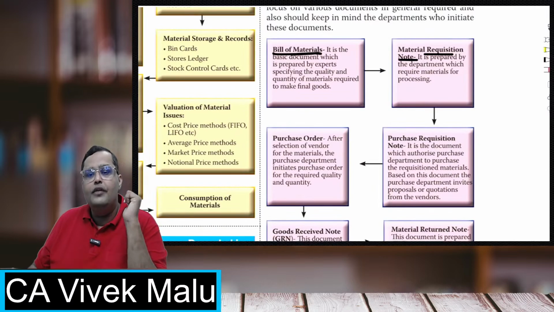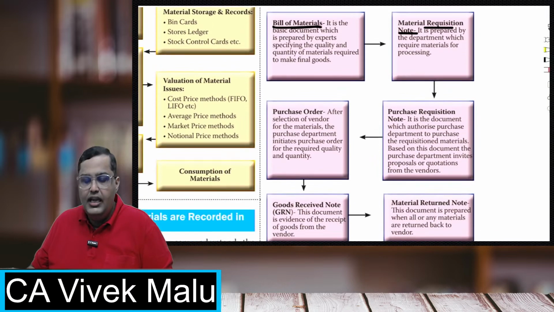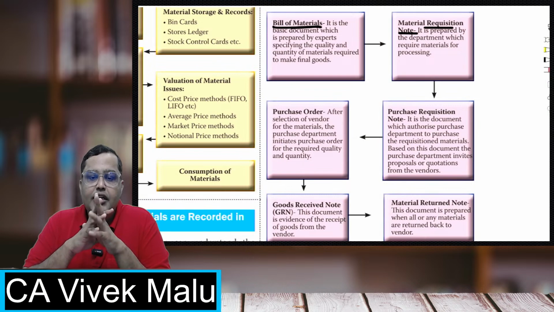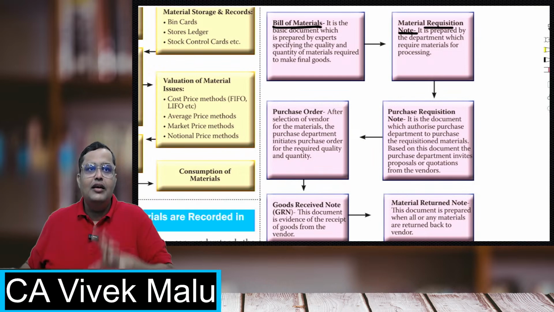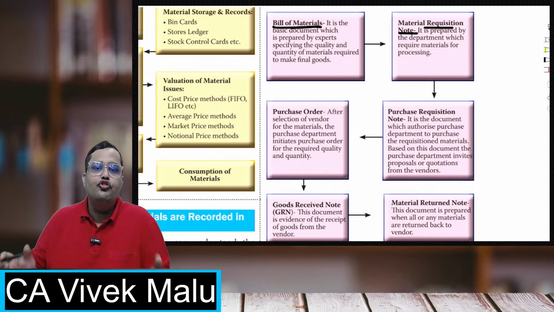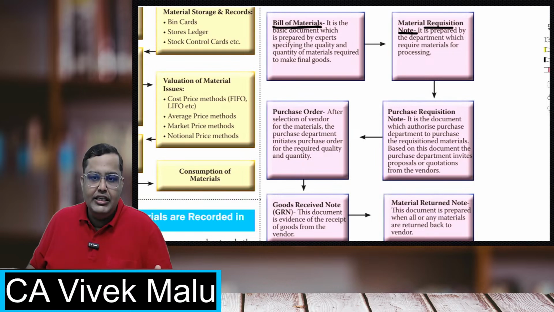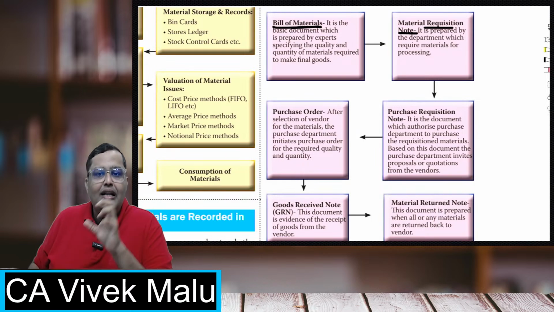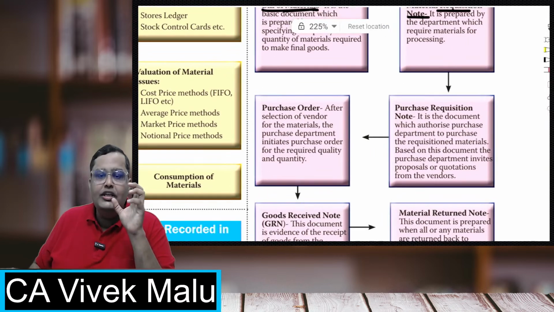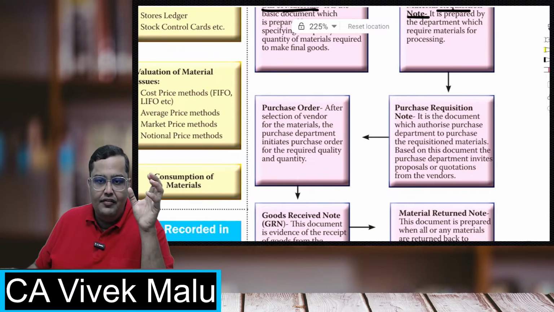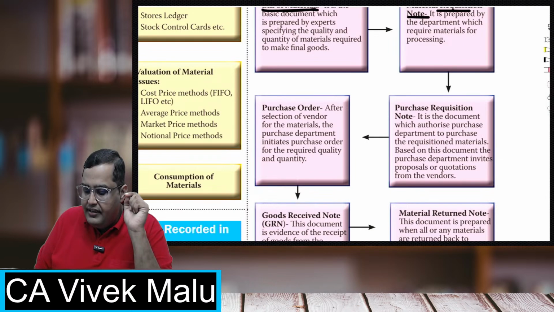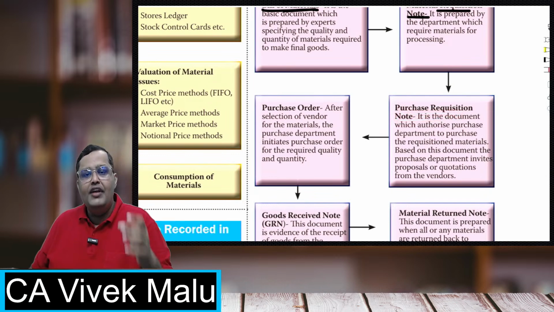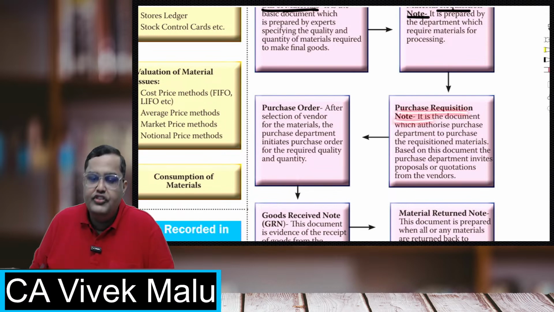Now, it is the duty of the storekeeper to always see that the materials which are required for production are always there in the stock. Okay, he must always make sure that you do not go stock out, right? Stock out नहीं हो जाना चाहिए आपके पास. You must maintain an adequate level of stock, right? So the storekeeper maintains all these levels: reorder level, maximum level and minimum level. Whenever the stock is falling, whenever the stock is touching the reorder level, he will make a purchase requisition note.